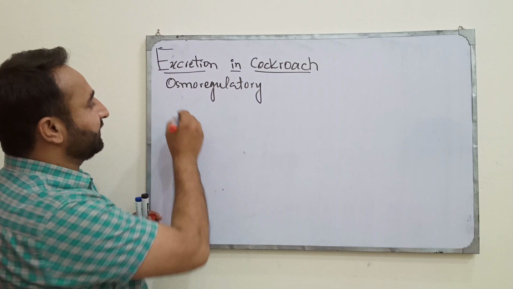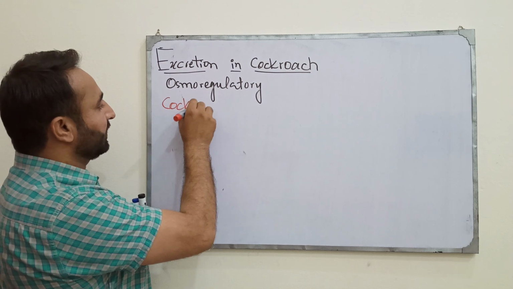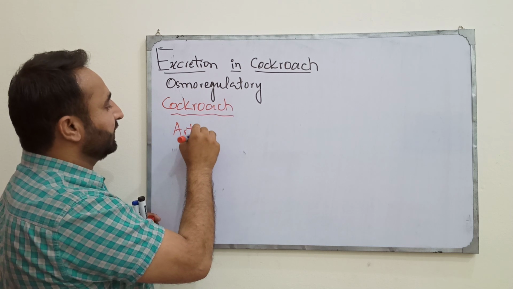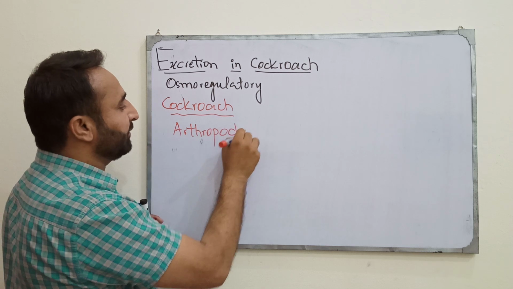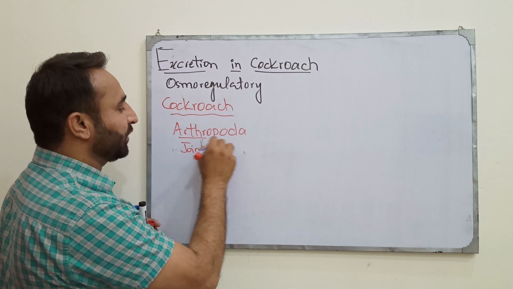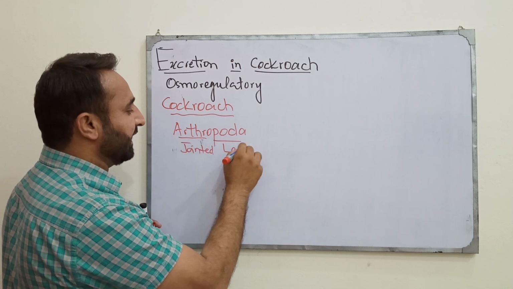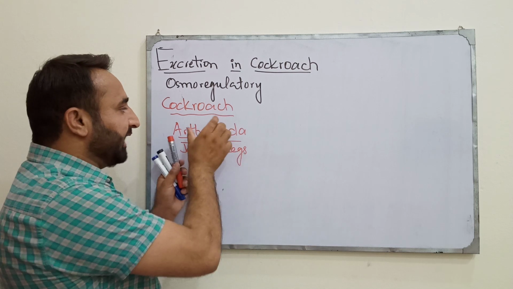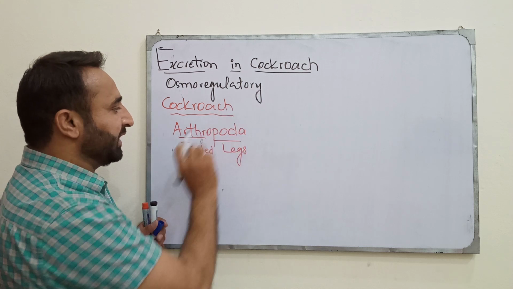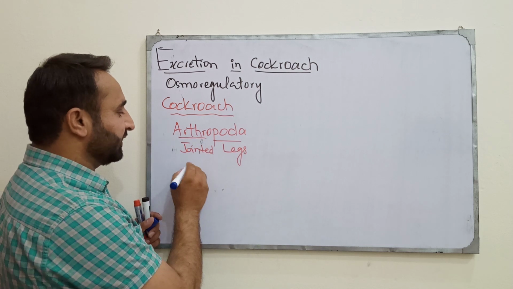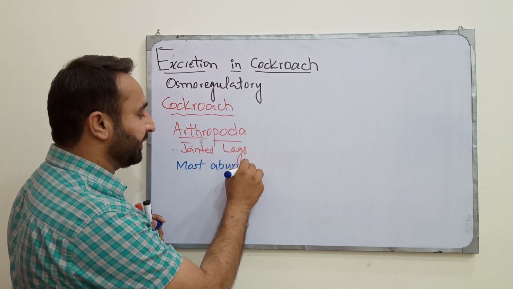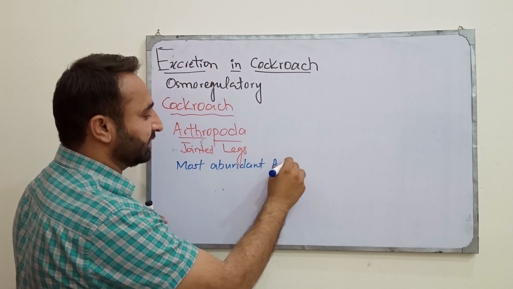So what is a cockroach? Cockroach belongs to phylum Arthropoda, the largest phylum in the animal kingdom. The word arthro means jointed, the word poda means legs. The animals in phylum Arthropoda have jointed legs. So cockroach belongs to phylum Arthropoda. These are the most abundant animals on the planet earth.